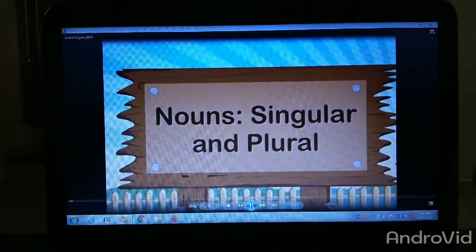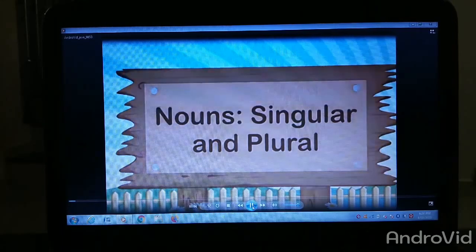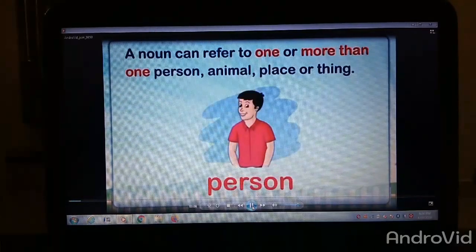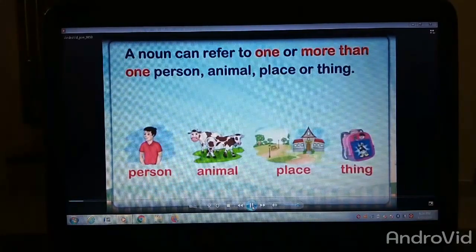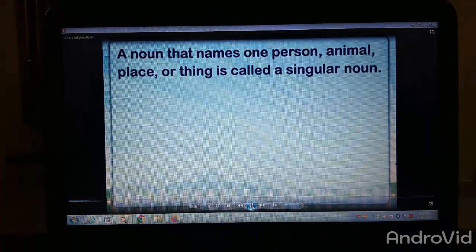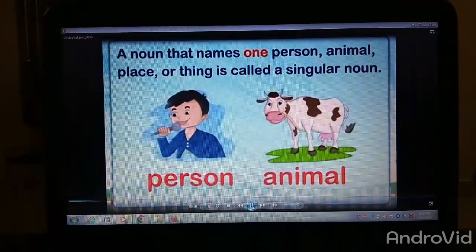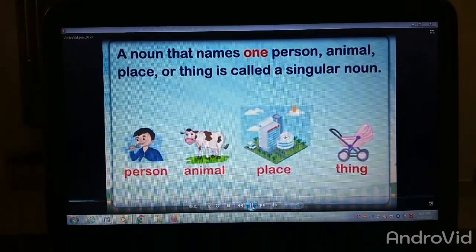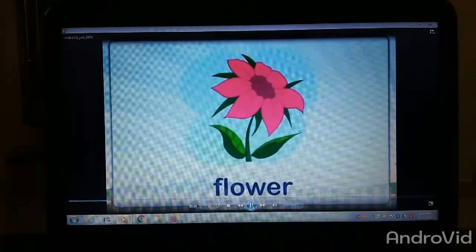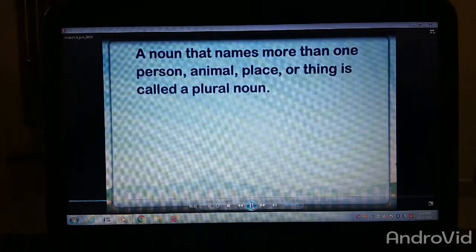Okay children, now let's start with the topic: noun, singular noun and plural noun. You all must be knowing what a noun is. A noun refers to a person, place, or thing. Now let us learn about singular nouns. The name of one person, one animal, one place or one thing is called a singular noun. For example: a boy, a cat, a house, a flower. These are all singular nouns.